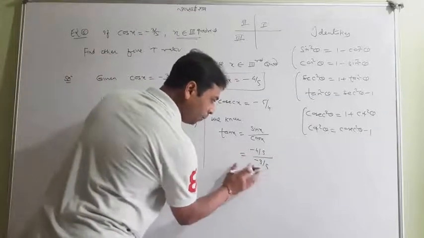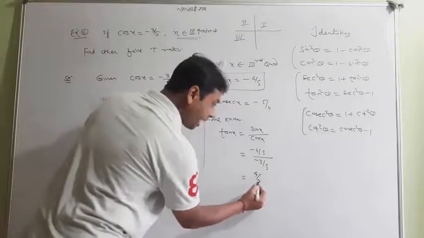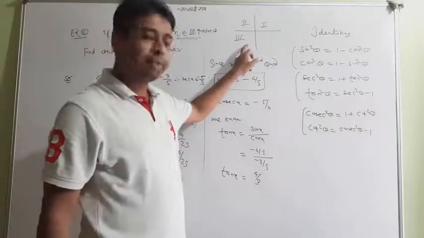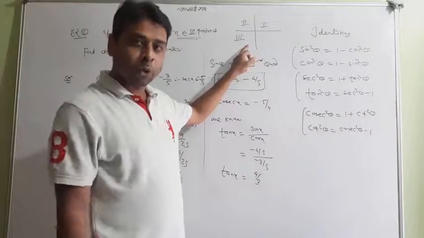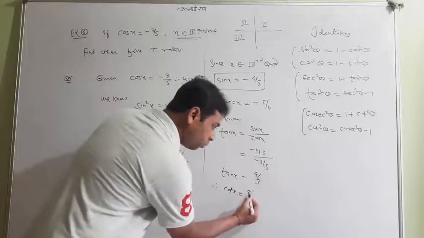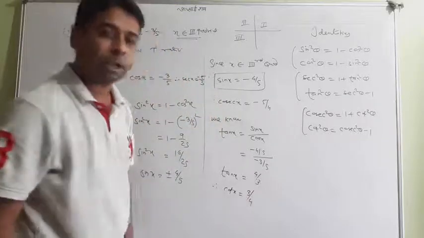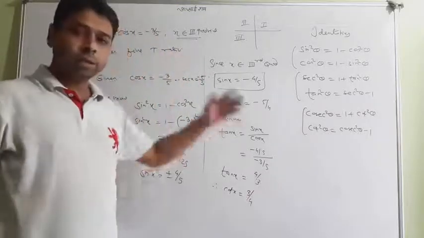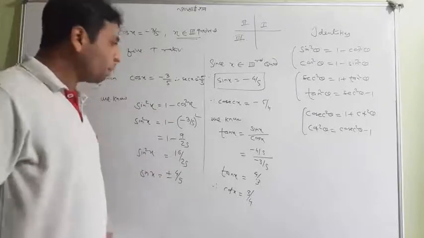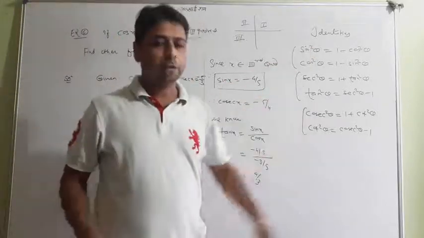So answer will be 4 by 3, and very interesting that tan x is coming positive because x was lying in third quadrant where tan was positive, and definitely cot will be again positive. So it's just a reciprocal of this, and you got the answer. So we have got all the trigonometric functions when only one was given. So this is very simple. With the help of this particular we can find.